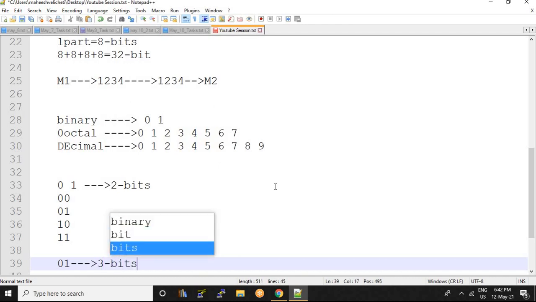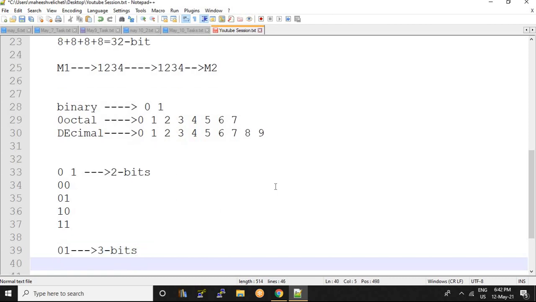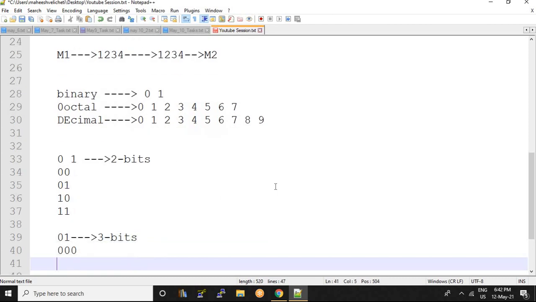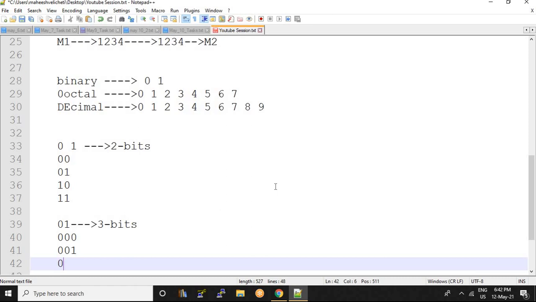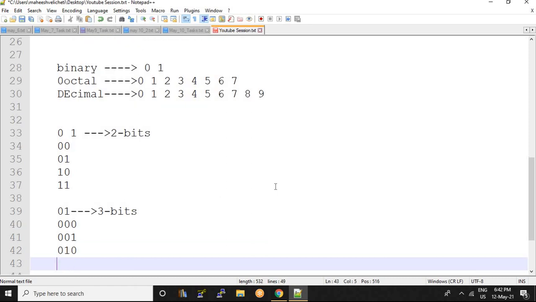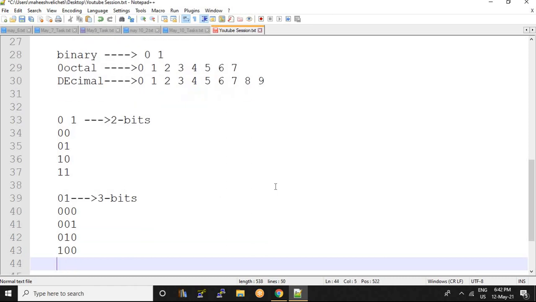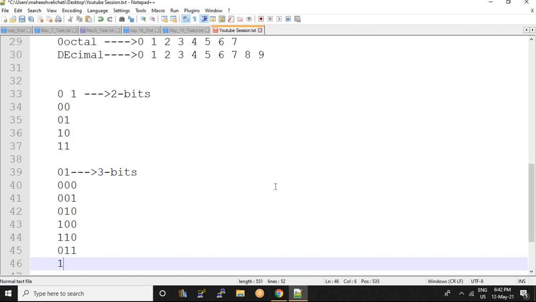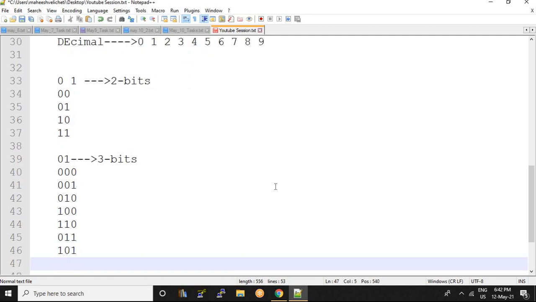3 bits. So I can form 000, 001, 010, 100, 110, 011, 101 and finally 111.